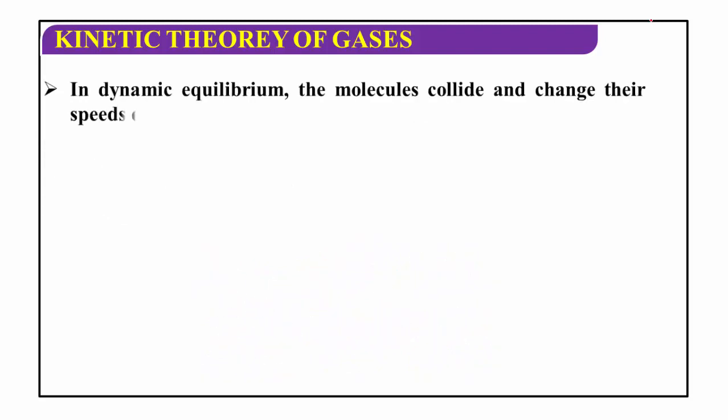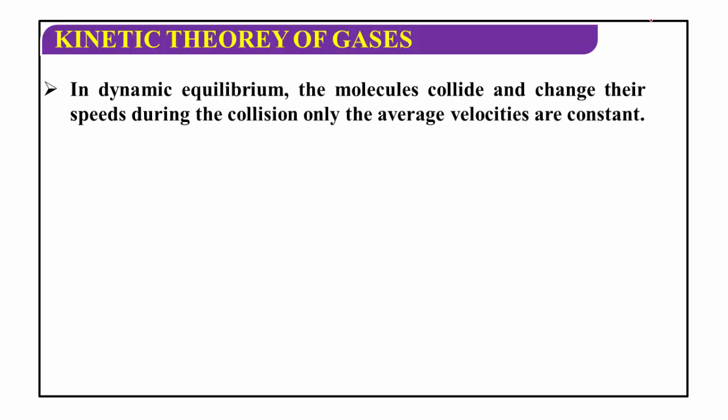In equilibrium, when the molecules collide, they change their speeds during the collision. Only the average velocities are constant. How to calculate the average velocity? The ratio of average speed of the gas molecules with respect to time is called average velocity.